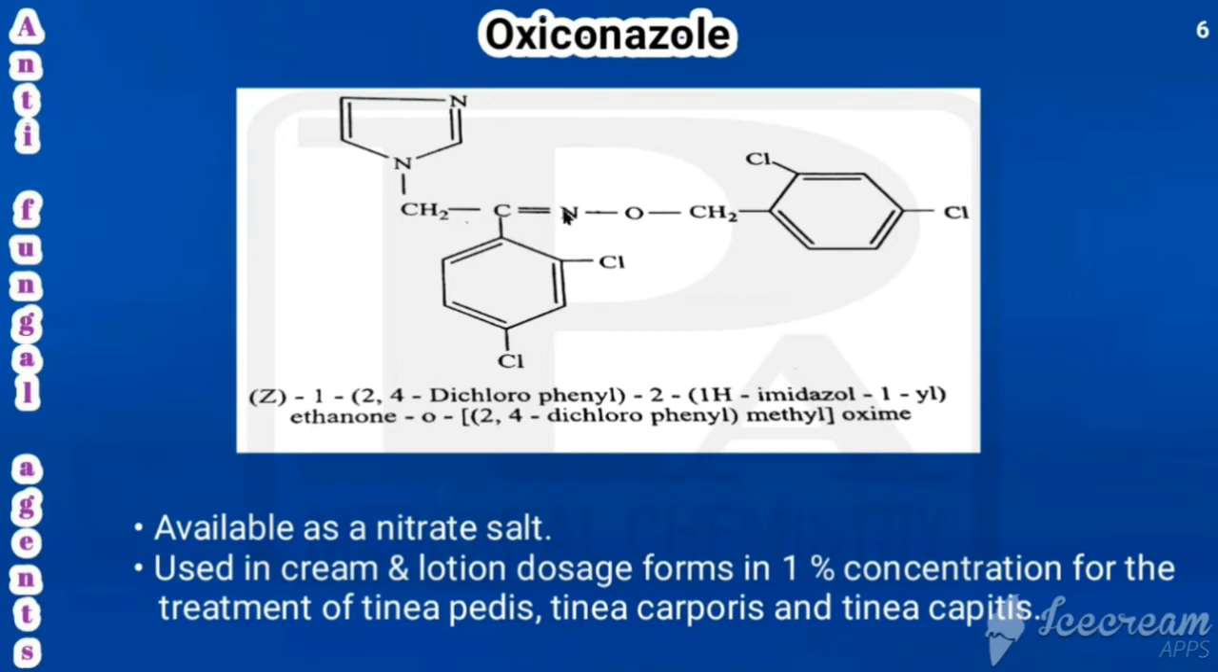Ethanone, in the parent is having oxygen, so O open bracket here 2,4-dichlorophenyl, and this is methyl, close the bracket. This is oxime. So that is the chemical name. Here Z is indicating the configuration of oxiconazole. It is also available as a nitrate salt. It is used in cream and lotion dosage forms in 1% concentration for the treatment of tinea pedis, tinea corporis and tinea capitis.